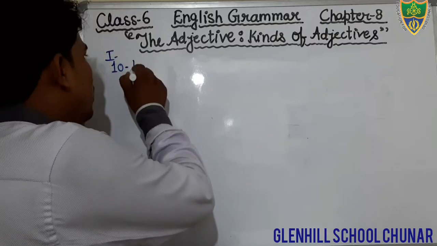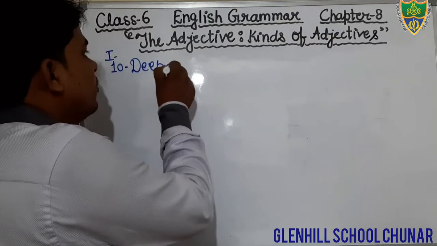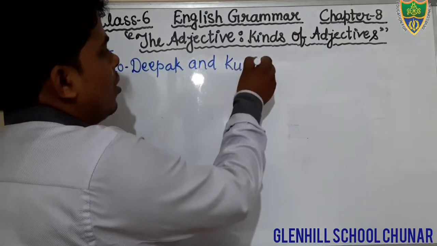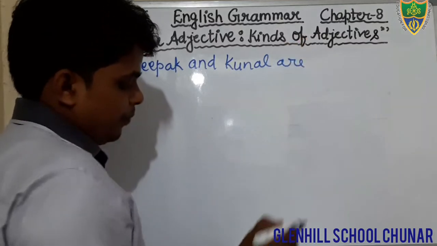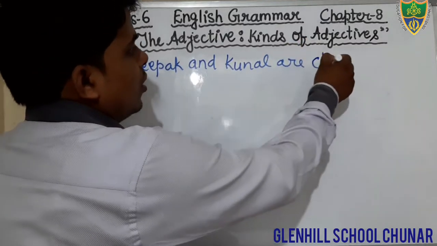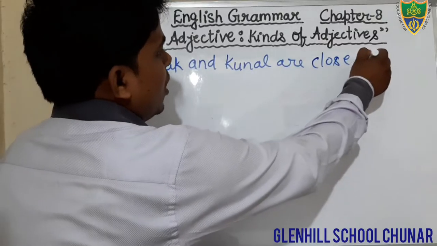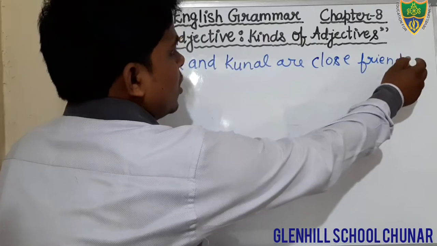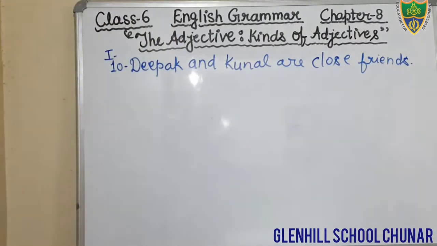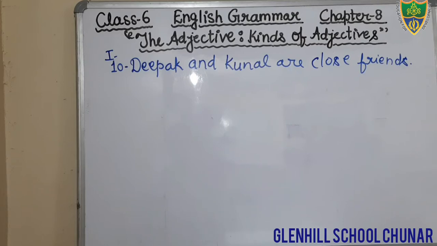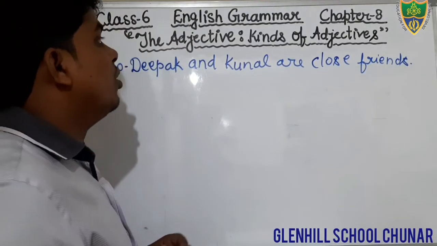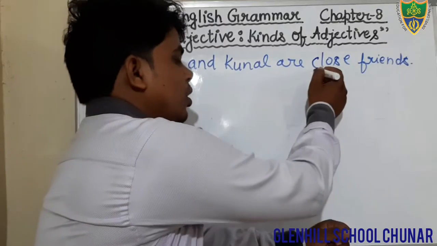Deepak and Kunal are close friends. Okay students, this is your sentence. You can see in your book at the page number 36. In this question you have to underline the what? Adjective. What is adjective?